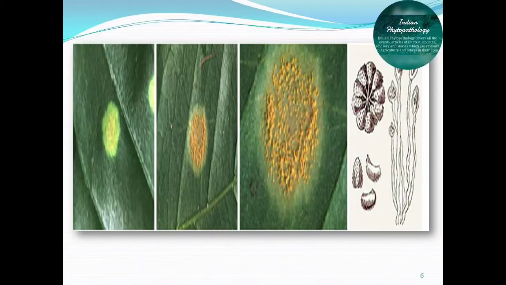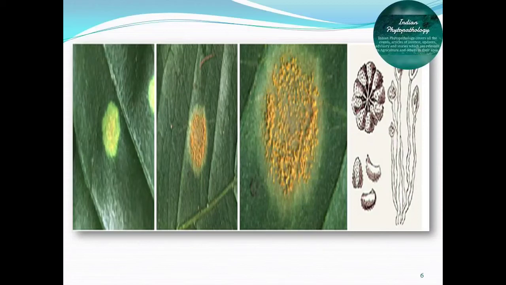The centers of the spots eventually dry and turn brown, while the margins of the lesions continue to expand and produce urediospores. Infection slowly progresses upward in the tree, and host tissues become dark brown, then black and die. These are some important symptoms of this disease. The infected leaves drop prematurely, leaving long expanses of twig devoid of leaves.